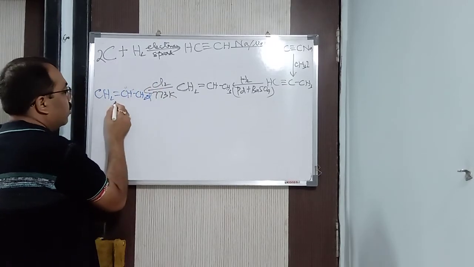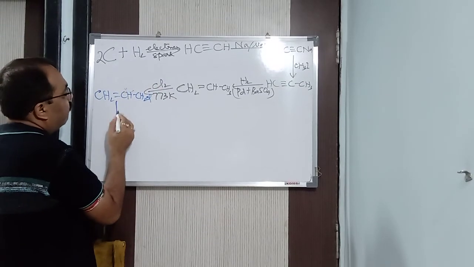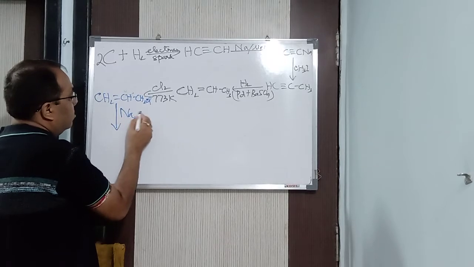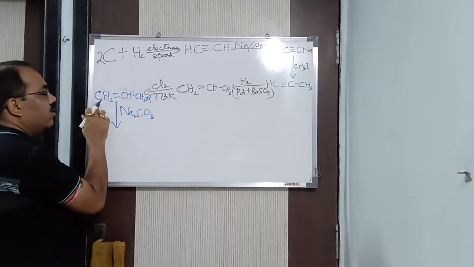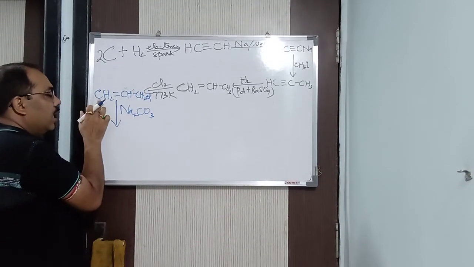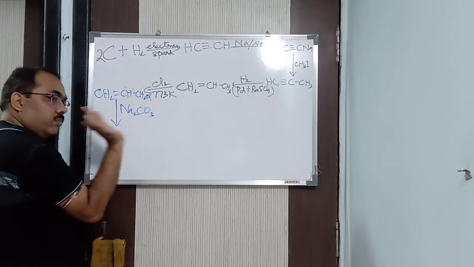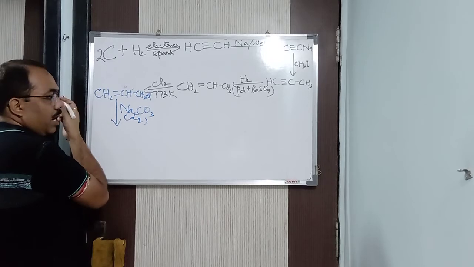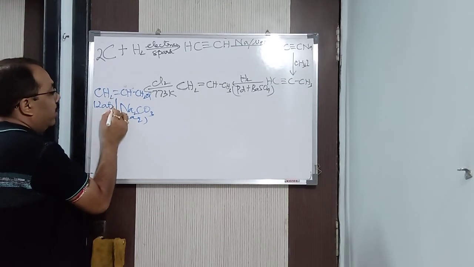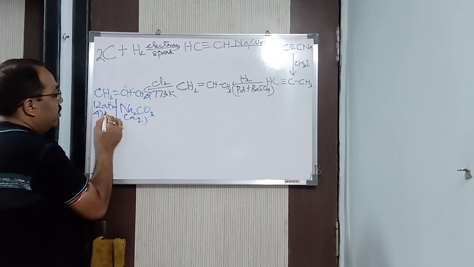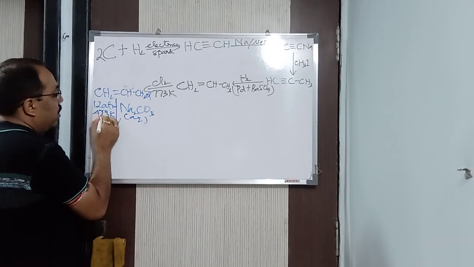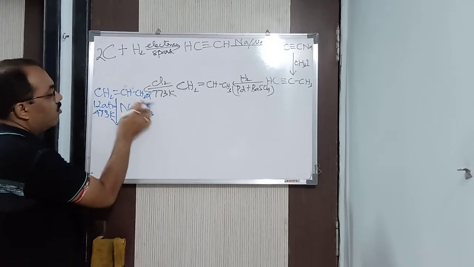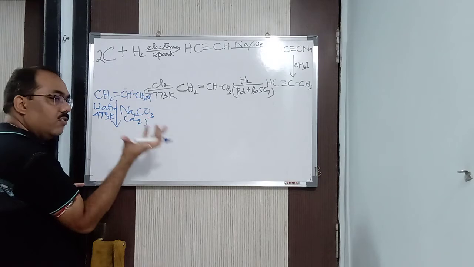Clear now? So now allyl chloride, when it reacts with Na2CO3. Now you see what I want. I got 3 carbon atoms. Now in each carbon atom, I want an OH group. That's my aim. For that purpose, I will take aqueous Na2CO3 in presence of 12 atm and 473 Kelvin. I will be heating it. Now, what is aqueous Na2CO3? It is nothing but NaOH.